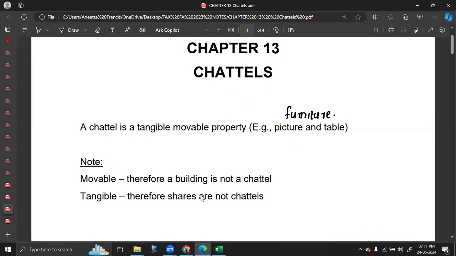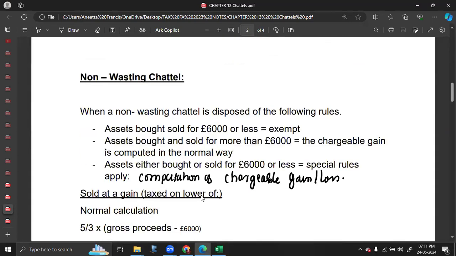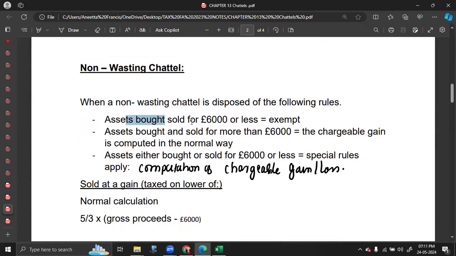For the case of non-wasting chattel, there are 3 scenarios. Non-wasting chattels which are bought and sold for 6,000 pound or less. That means the selling price is less than 6,000. Cost is also less than 6,000. It is exempt in CGT.